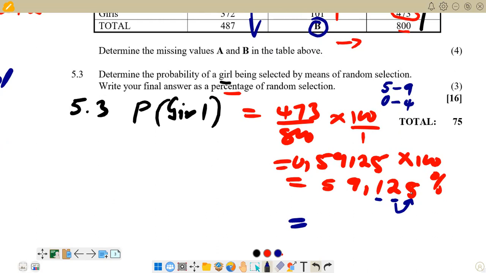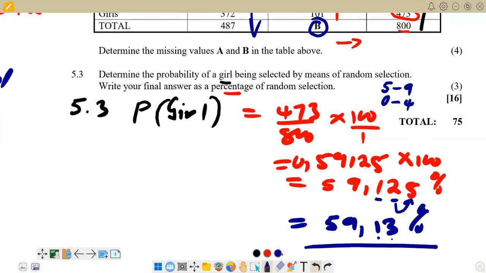In this case, we've got 5, which is in the range 5 to 9, so it's going to add a +1 to 2, which becomes 3, and this 5 becomes 0. So we are saying 59.13, because this one is added to this one, and the other ones become 0. We do not have to present them. We just have to present the 2 decimal places that have been emphasized at the beginning of the question paper. So you've got 59.13%.